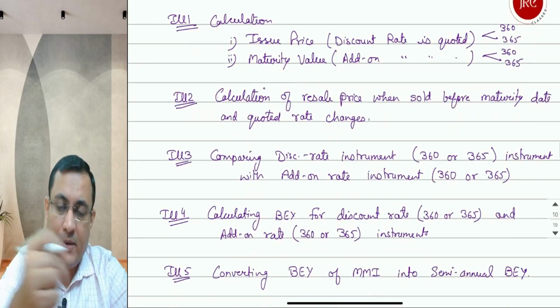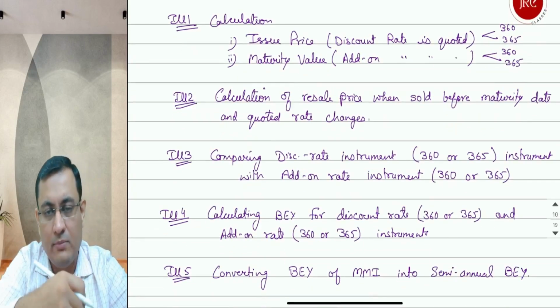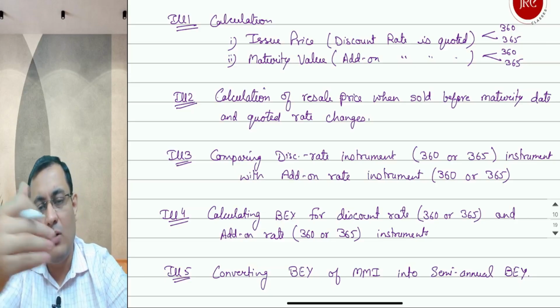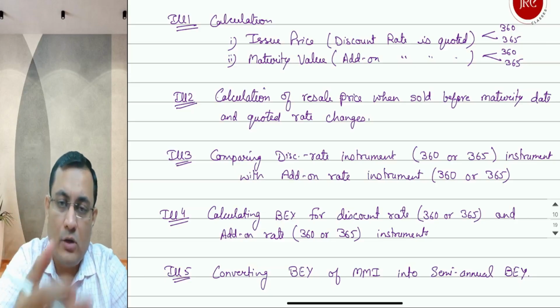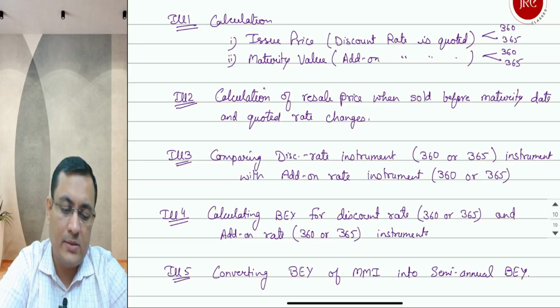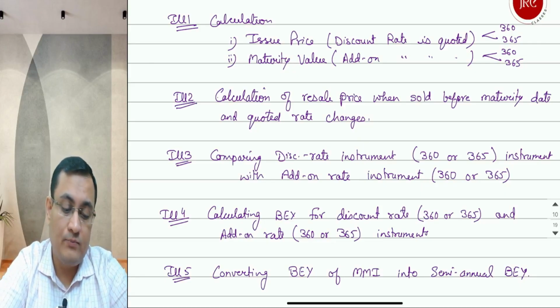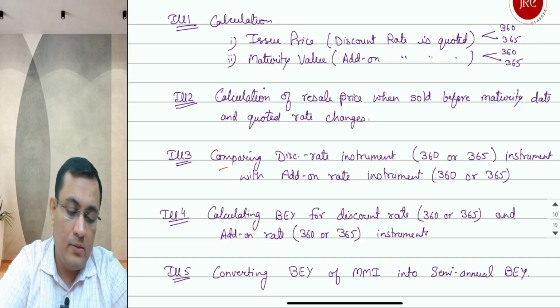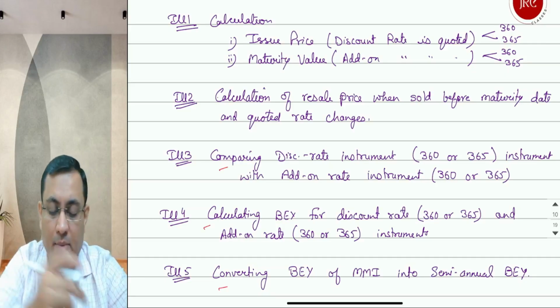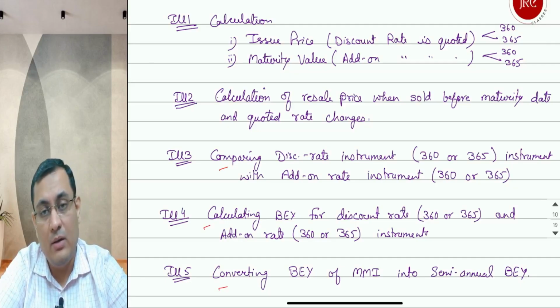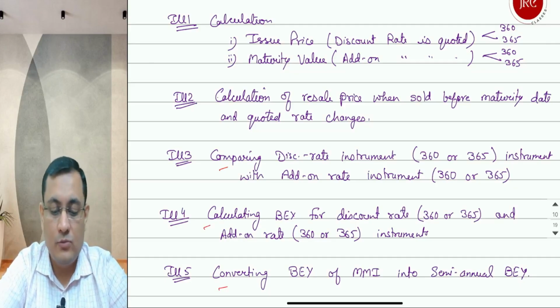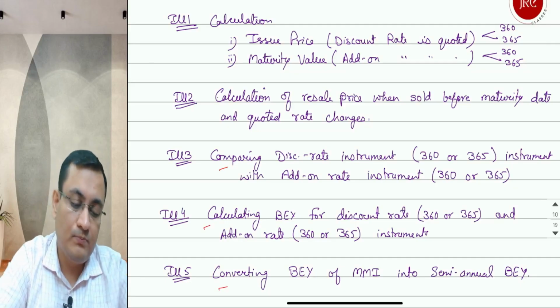Second, resale price. We have bought something, we have invested in some MMI, and now after some days we want to resell it. How do we calculate the resale price, and in that case, if the quoted rate also changes? Then comparing two instruments, calculating BEY and converting BEY of MMI into semi-annual bond equivalent yield. So let's go for the first part.